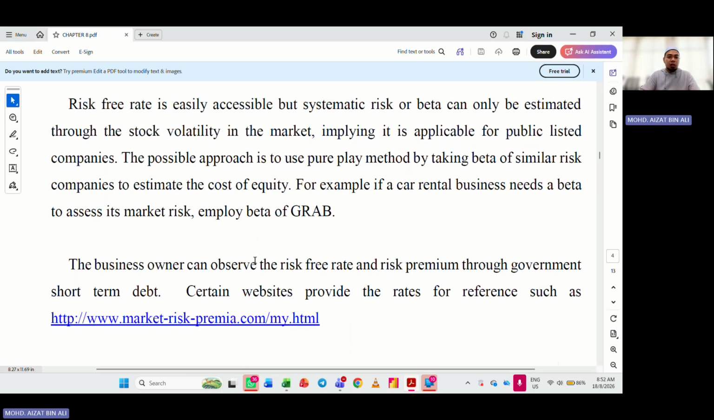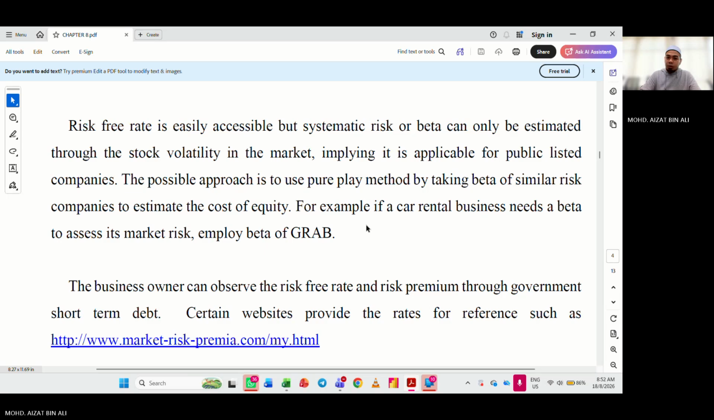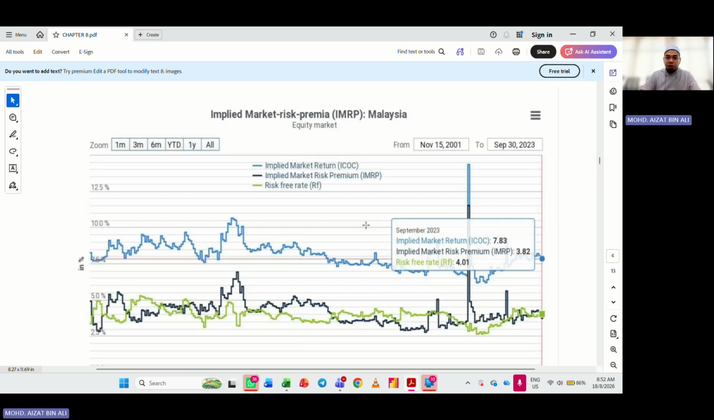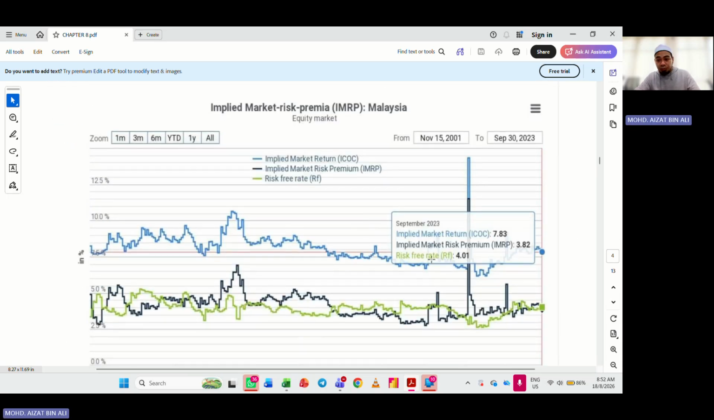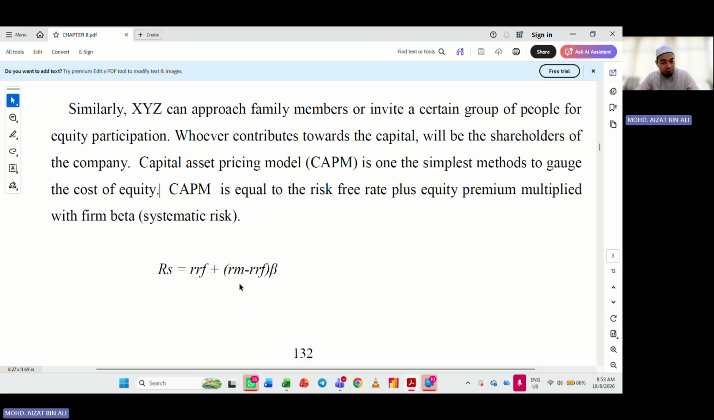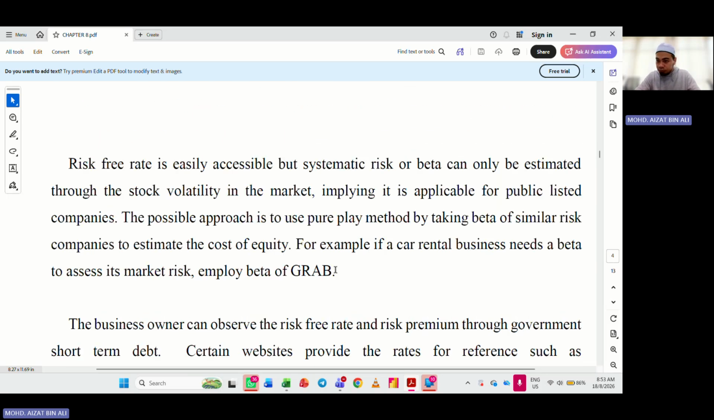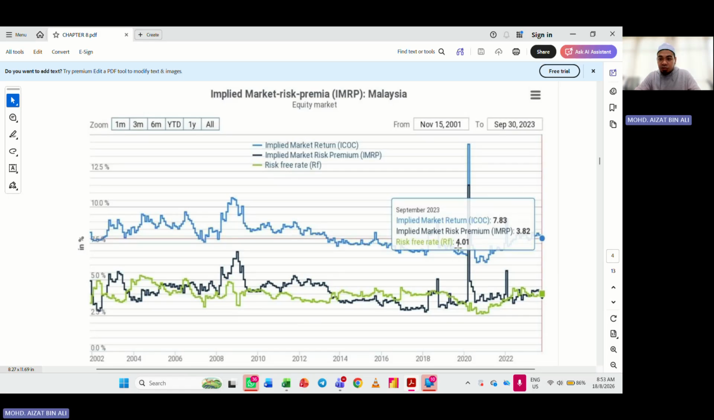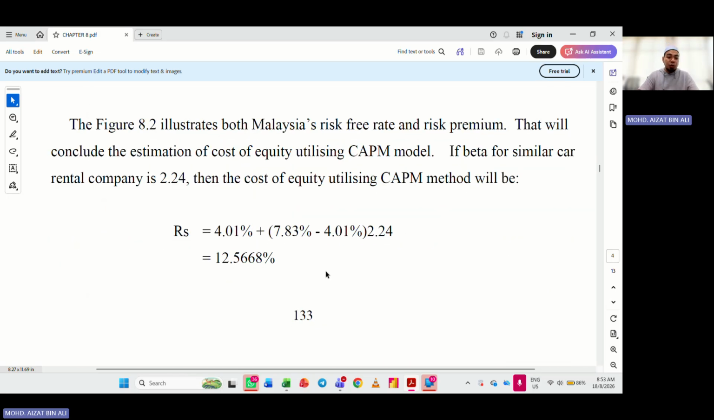This is an example you can refer to in your module. This is taken from your module anyway. So the risk-free rate in this case is 4%. This is the government rate. The implied market return, this is the RM, is 7.83. We take 7.83, look back at the formula, market return minus risk-free rate, 7.83 minus 4.01, we get 3.82. This is the figure that we are looking for, and we put it into the formula.